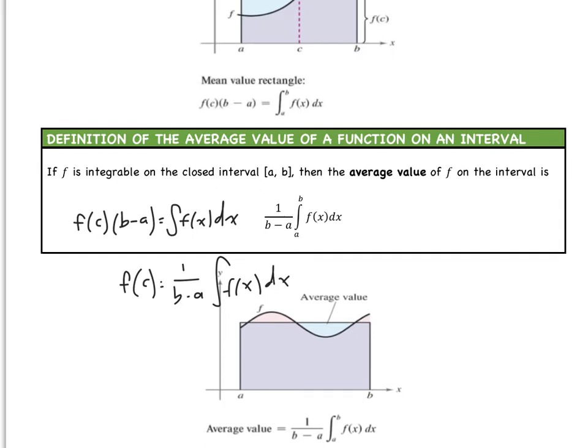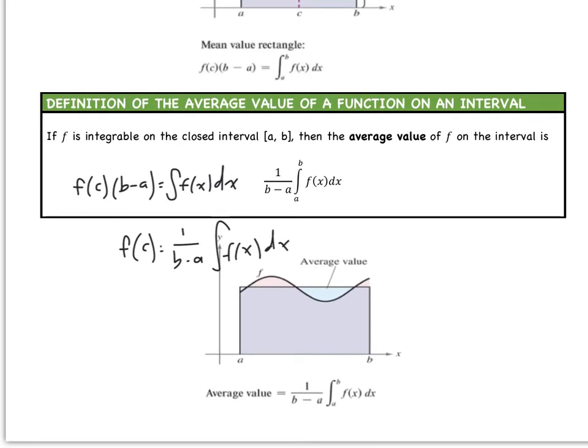That's what we're thinking about right there. So I want to know the average value. So I'm going to take the area underneath the curve, and I'm going to divide it by my interval, 1 over b minus a. All right, so now let's get into some examples.